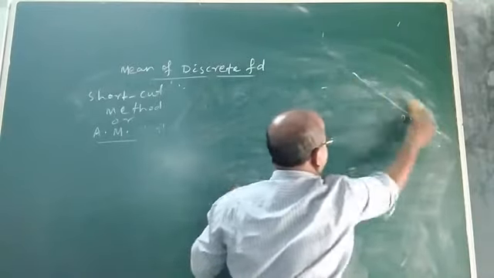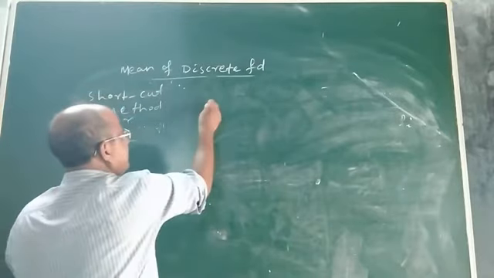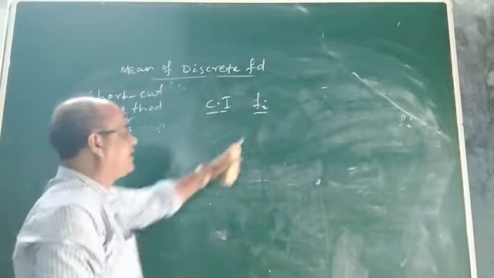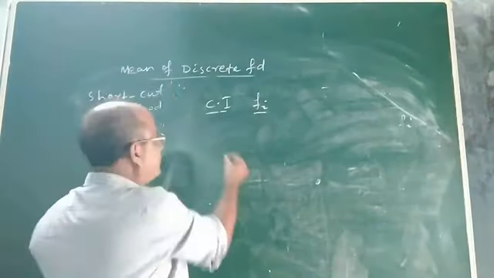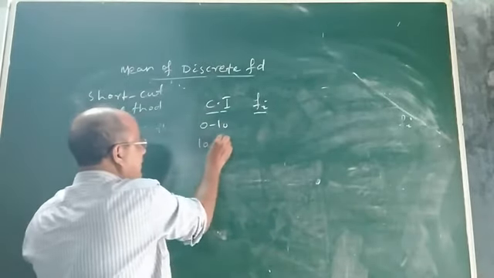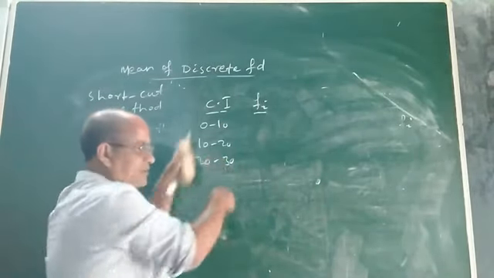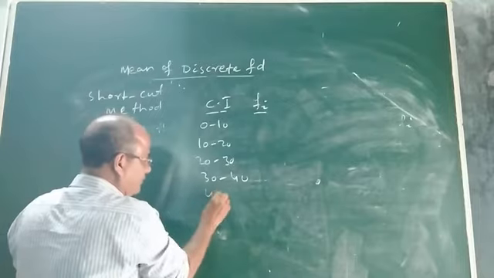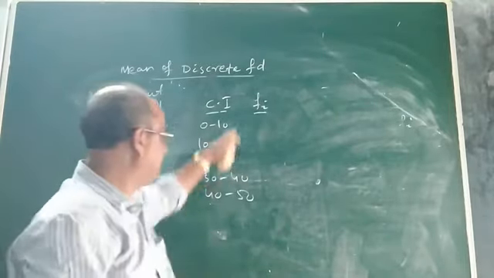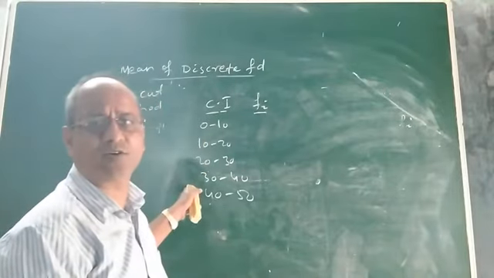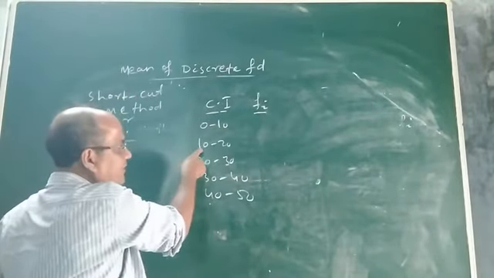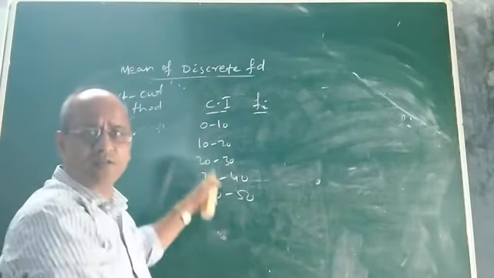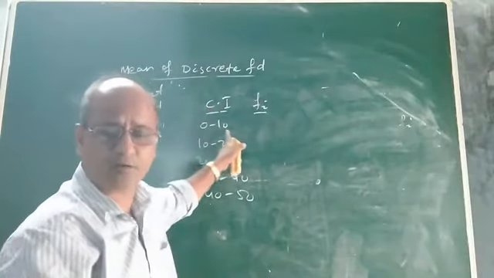Let us consider a continuous frequency distribution with class intervals and frequencies. Suppose you are given 0 to 10, 10 to 20, 20 to 30, 30 to 40, 40 to 50. These are class intervals, and clearly continuous classes, because the upper limit of one class coincides with the lower limit of the next or succeeding class. Hence all classes are continuous.